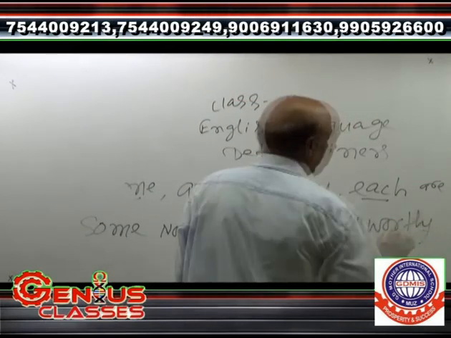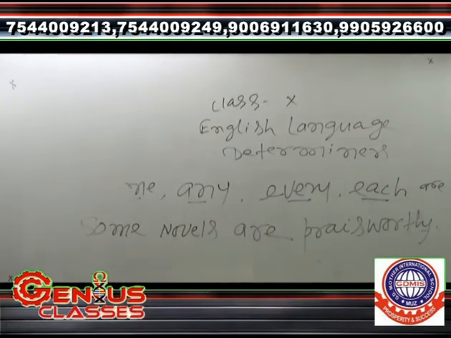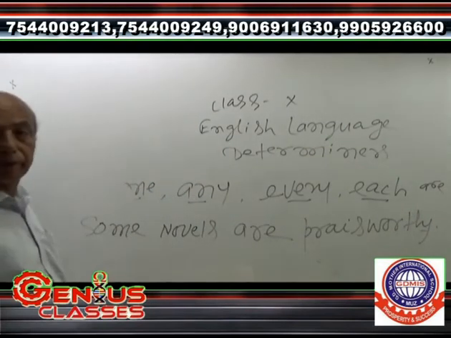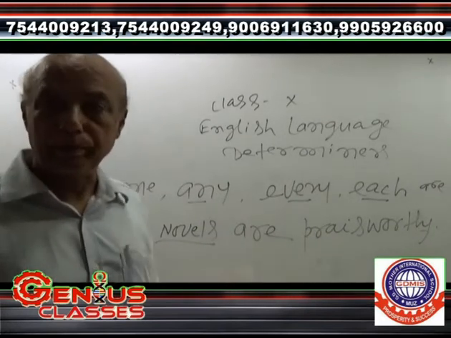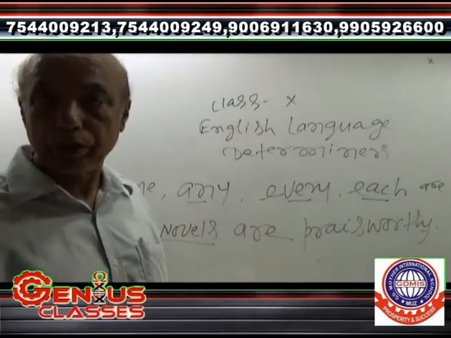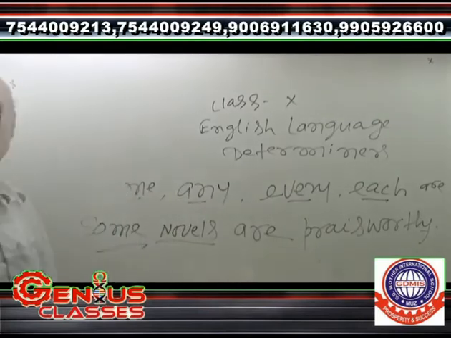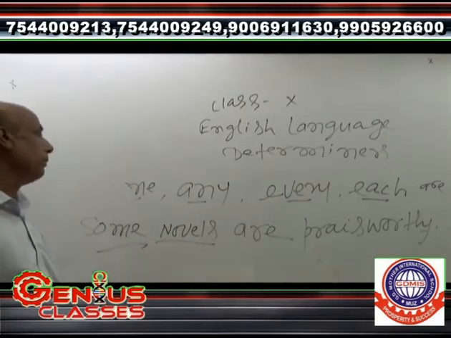Here, some has been used to modify novels. How many novels? Some novels. It means here some has been used in the form of an adjective. So it is called an adjective determiner.